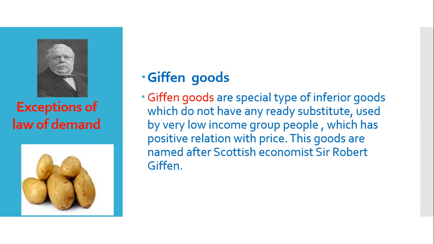So in law of demand, we find that when product price increases, we buy less of that. But for Giffen goods, very poor people, the product on which they depend, though price of that product rises, they still keep buying that product because it has no substitute. So these are called Giffen goods where law of demand cannot be followed. Next,